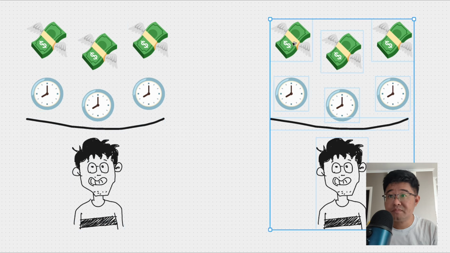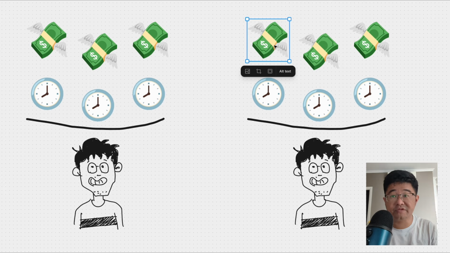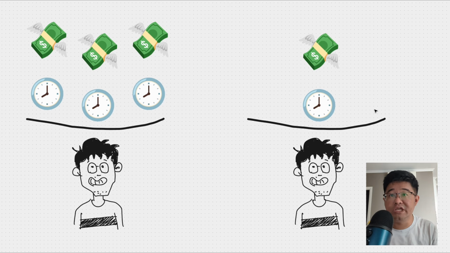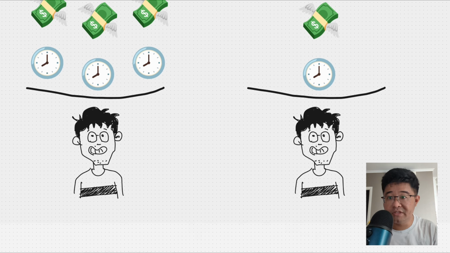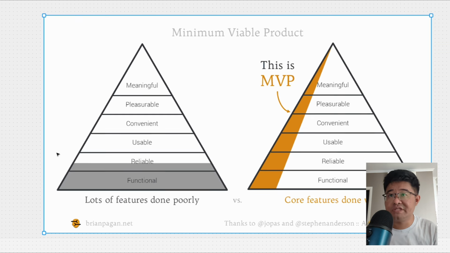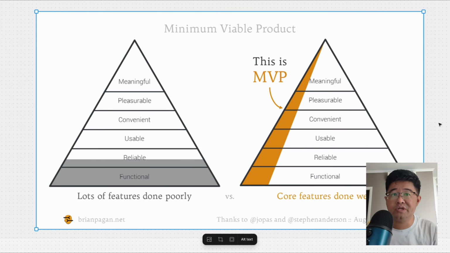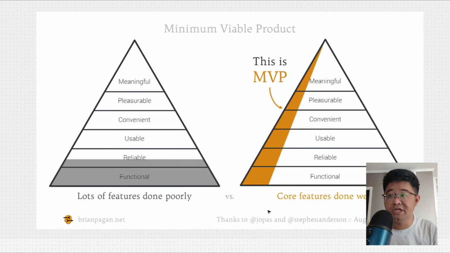So what we need is a solution that does not need that much time and effort, but at the same time can tell us whether our idea works. That is the core concept of minimum viable product. If you go onto the internet and search for minimum viable product, what you are likely to see is something like this. Essentially what they are saying is you do not just do function.